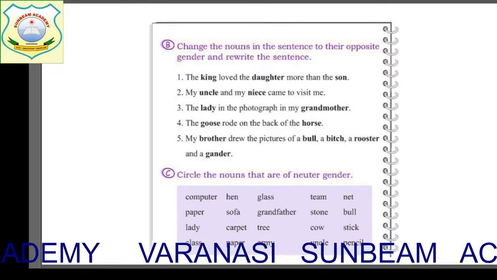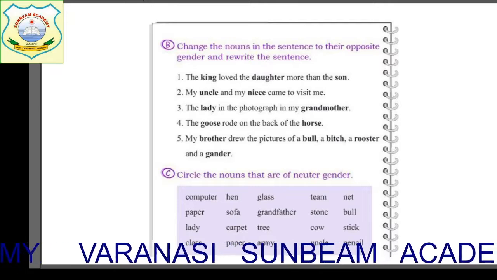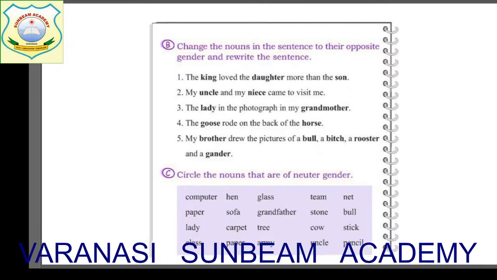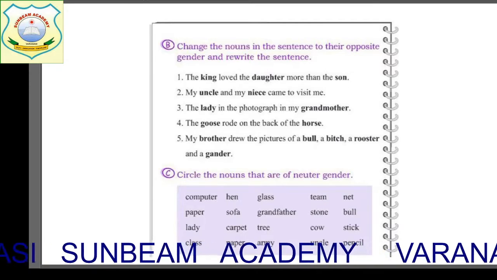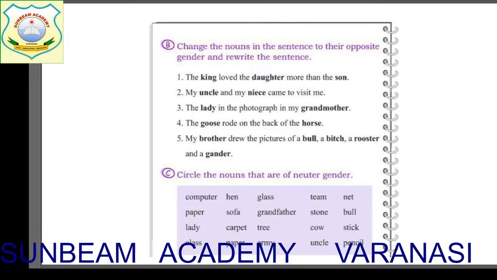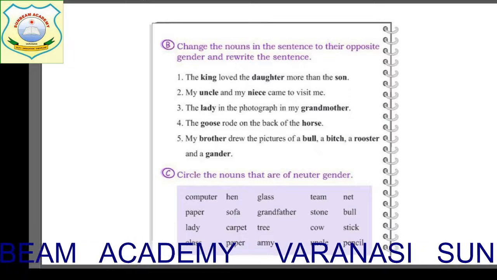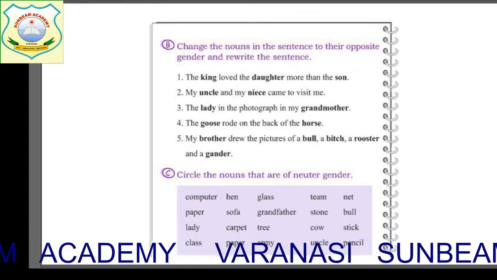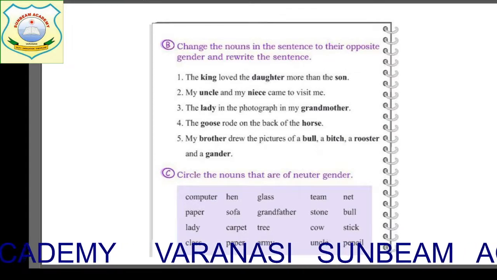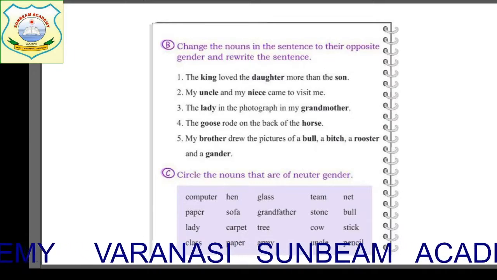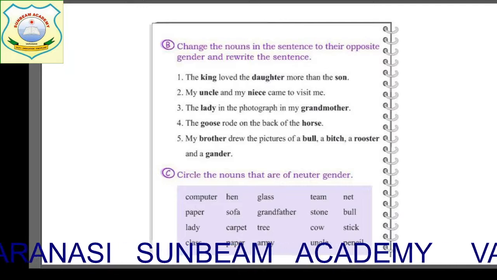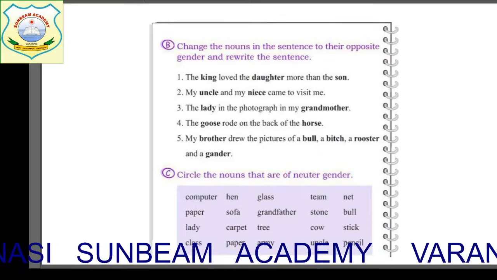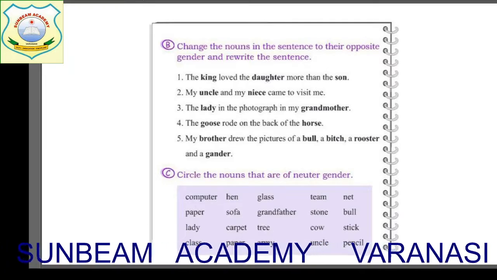Good. Now come to the next one. The goose rode on the back of the horse. Yes, children. Goose. Tell the answer fast. Gander. And horse. Mare. Good. So now, what will be the sentence? The gander rode on the back of the mare. Good. Now see the next sentence.